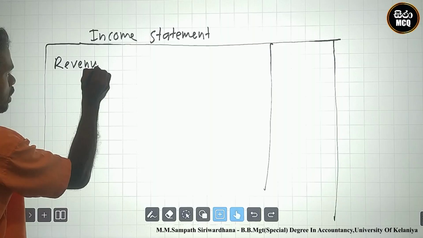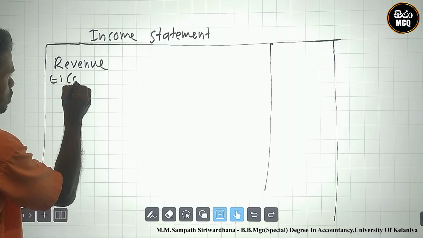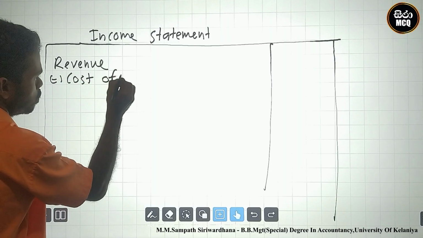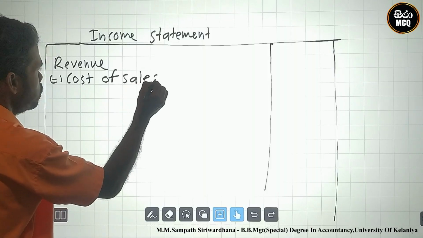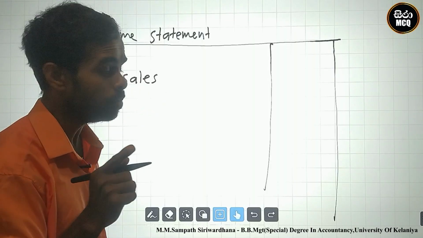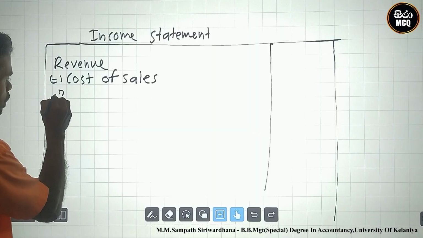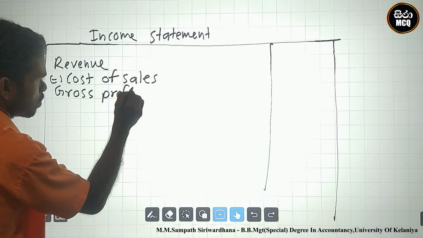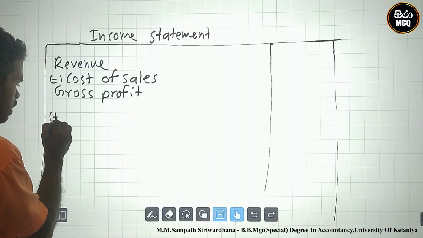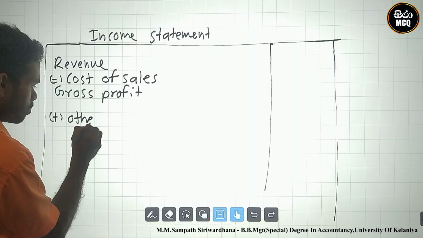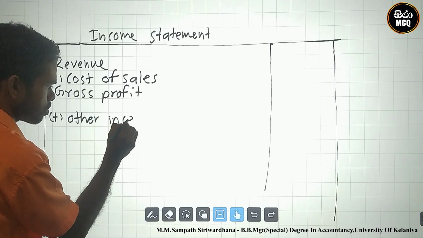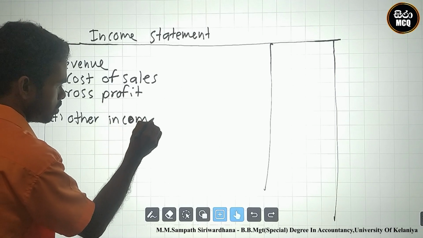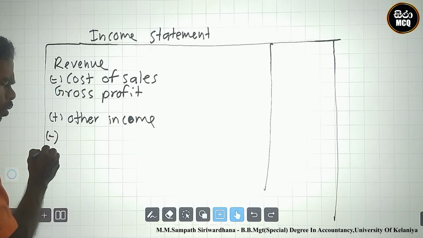Revenue minus cost of sales. Revenue means sales income. Next one, gross profit. After that we add other income. Then I minus all the expenses.